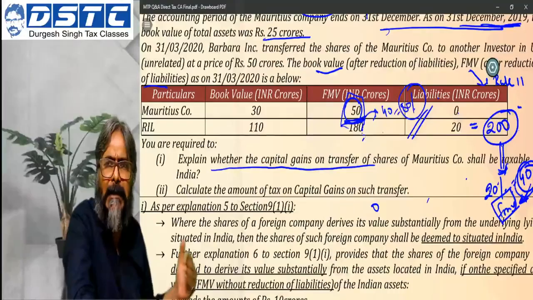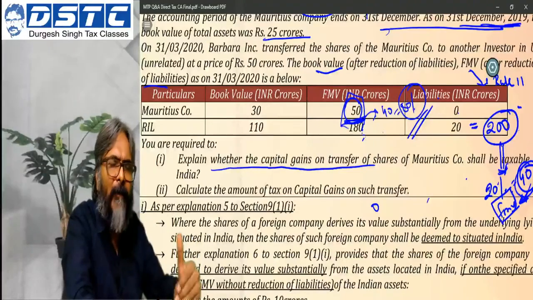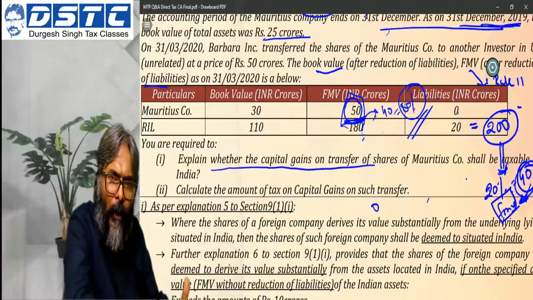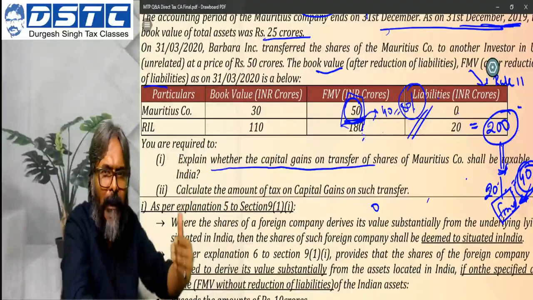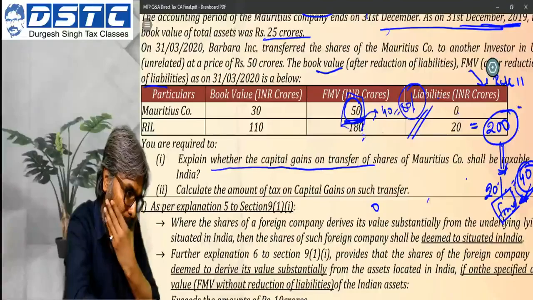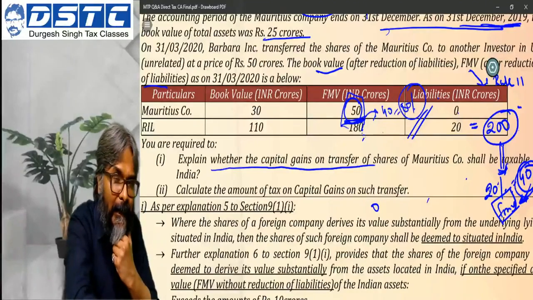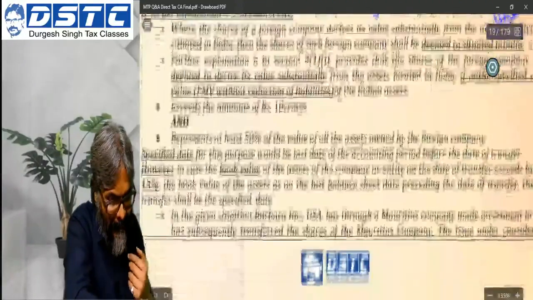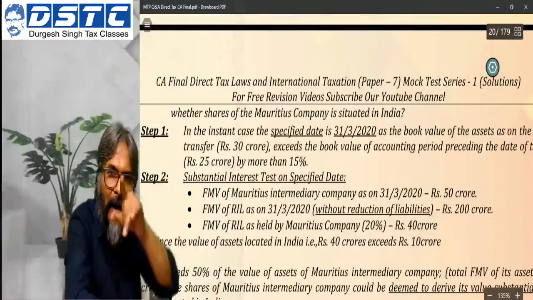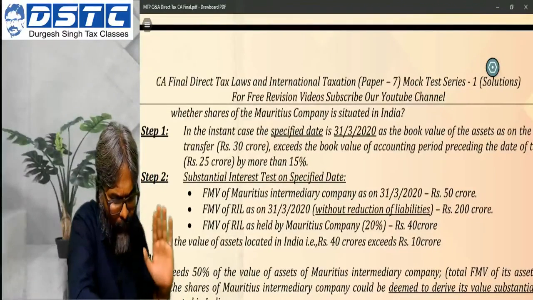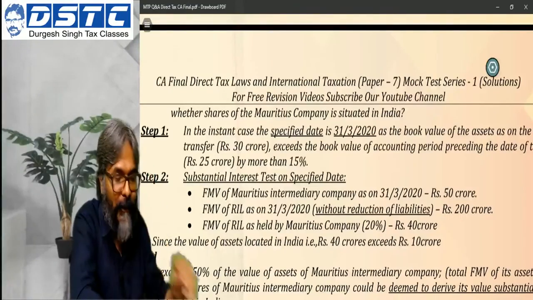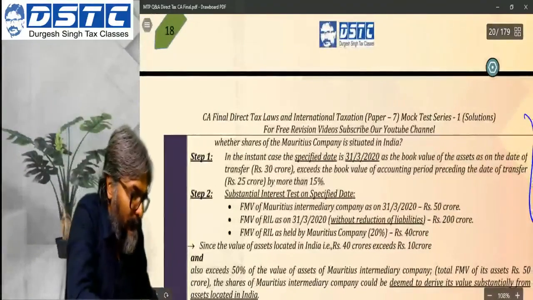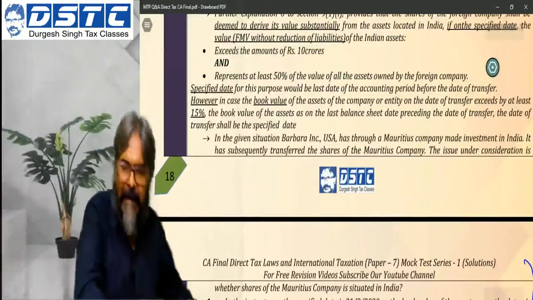Balaji, dividend distribution tax: if RIL pays dividend, DDT will be under 1150. And then the recipient company, who is the recipient company? Mauritius company, a foreign company. Now, this is a very good question, indeed. Shall I answer now? If all of you are through, just hold on. Please pay attention here. Balaji Ravi has asked a very credible question.